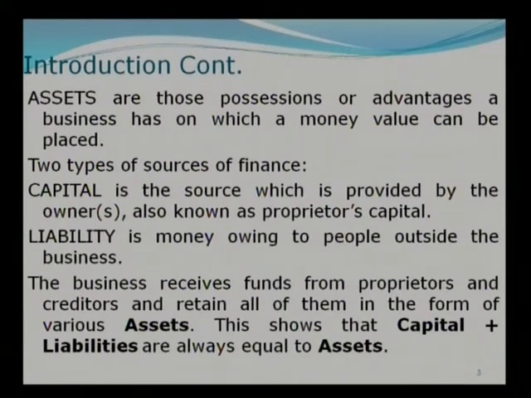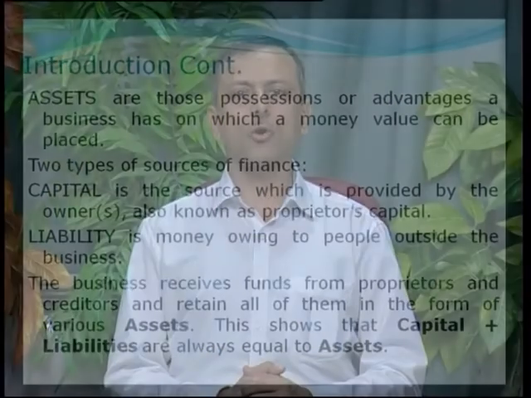I start a new business with a capital of 20,000 rupees, and the business enterprise which I am starting is known as, let us say, A Corporation. Now, in this A Corporation, when I bring 20,000 rupees as my capital, what comes into the business enterprise A Corporation is cash of rupees 20,000, if I have brought capital by way of cash. So, number one, cash is what you own, which is your possession or an advantage. Therefore, it is known as an asset.